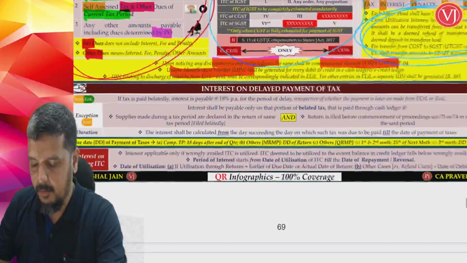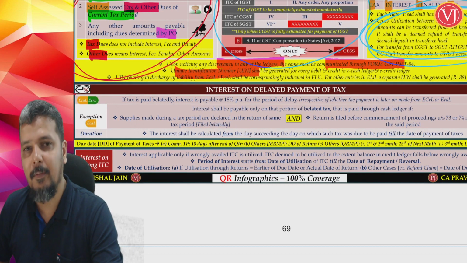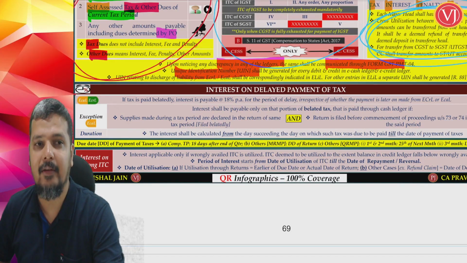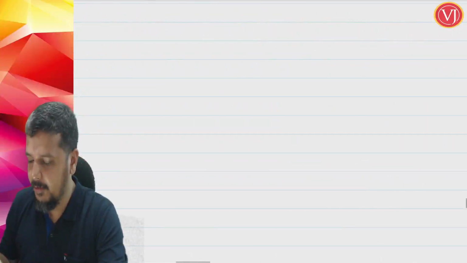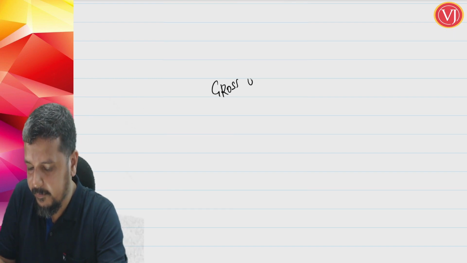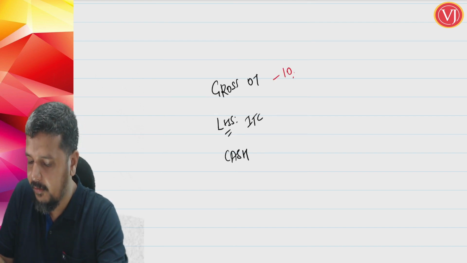When you are talking about late payment interest, the question is whether you will pay interest on gross liability or net liability. Let me put it this way. Your gross output tax is 10 lakhs, less input tax credit 8 lakhs, less what you pay by cash is 2 lakhs.